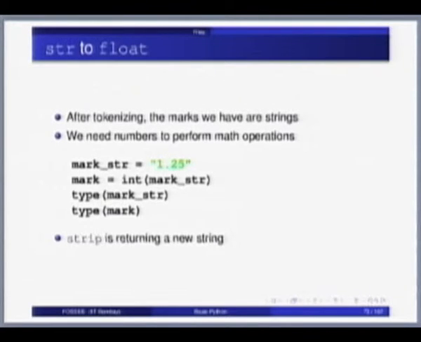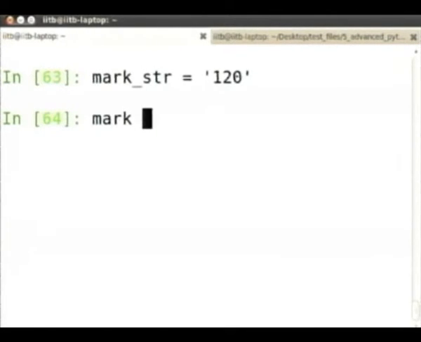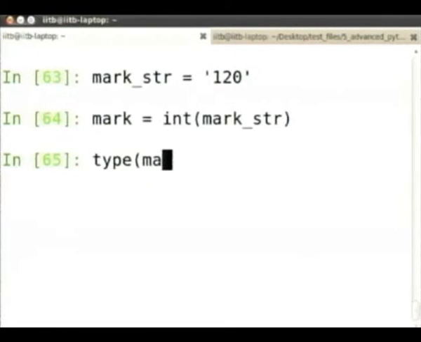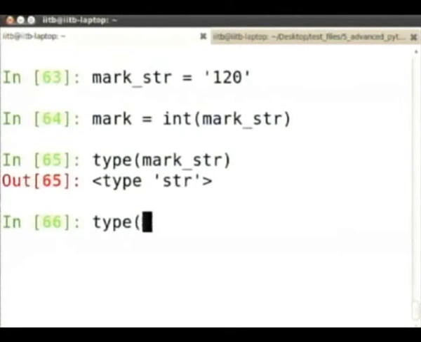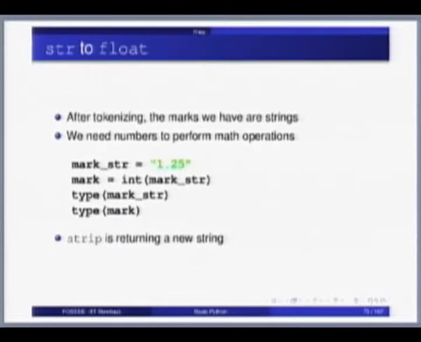Okay. So let us look at a quick example. Let us shift to the terminal. If I say mark is equal to int of mark str, type of mark str, type of mark. Okay. So I have converted the string value to an integer value. Now these integers I can add and sum them up, okay, divide by the number, and I will get the average.